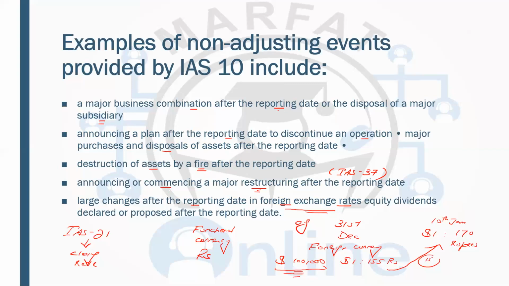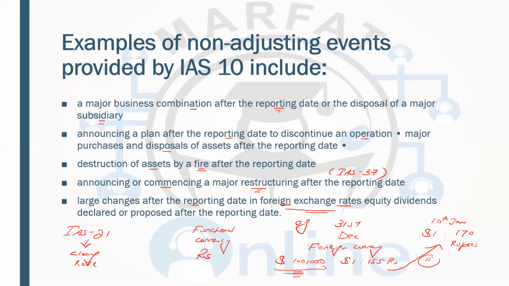Similarly, if they have acquired some company after the year end, or if they have disposed of some company after the year end, again, this is a non-adjusting event. Someone might argue that because they had a decision to acquire a company, this is an adjusting event.